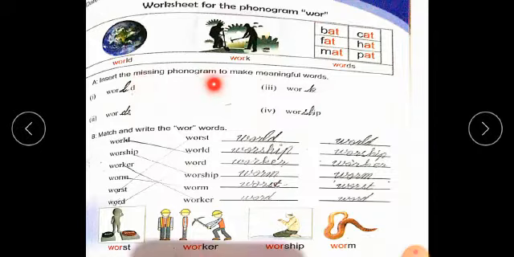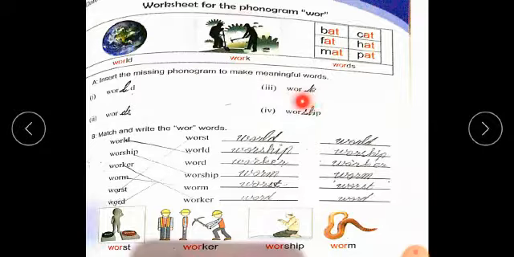Question A. Insert the missing phonogram to make meaningful words. Students, you have to fill these words with the suitable letters which make them meaningful. Like world: if we use the sound of L, it becomes world. Second, work.